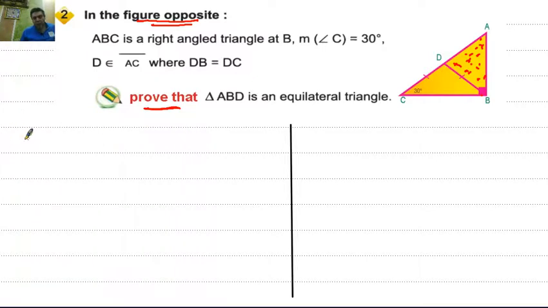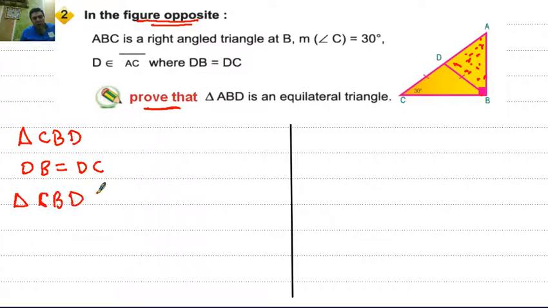First, in triangle CBD, we have DB equals DC, then triangle CBD is an isosceles triangle.